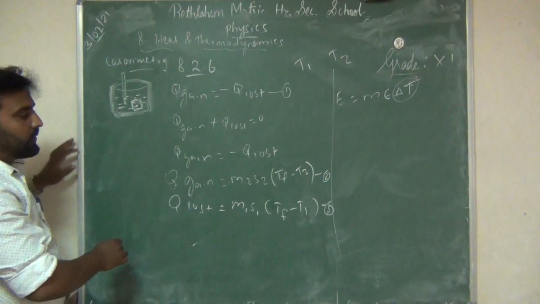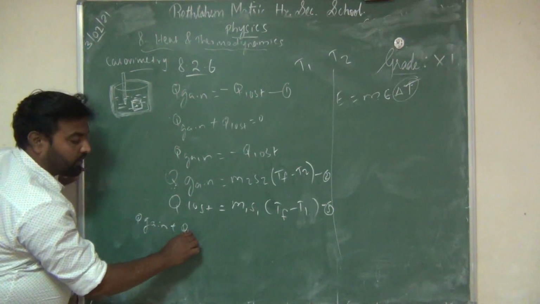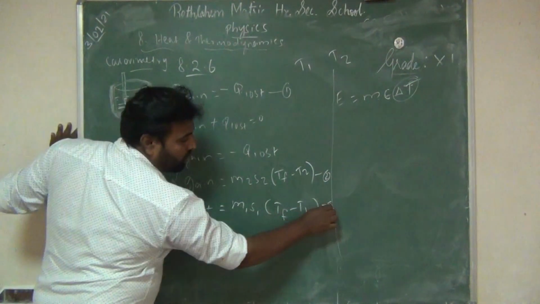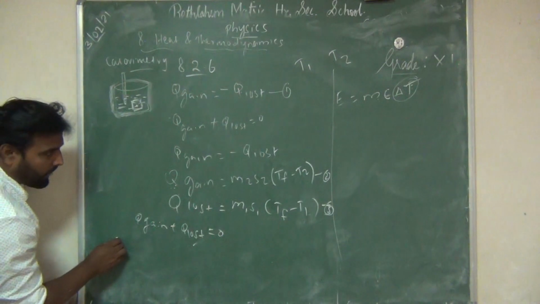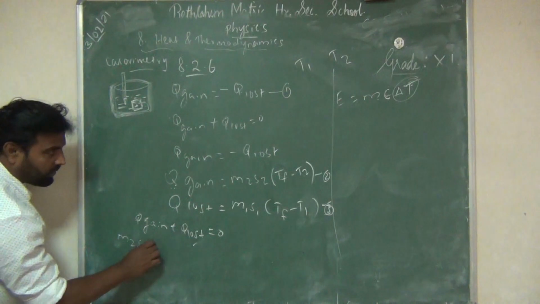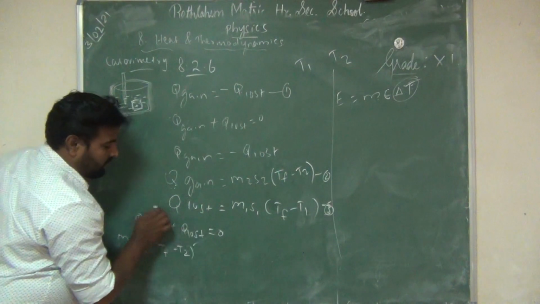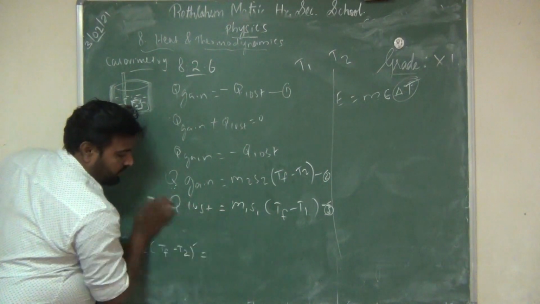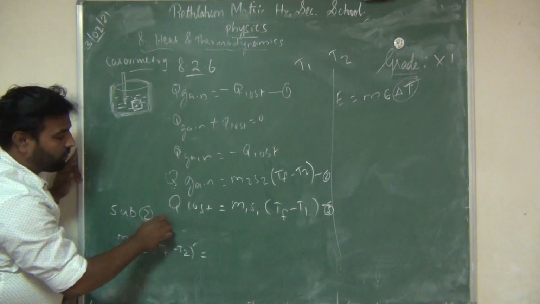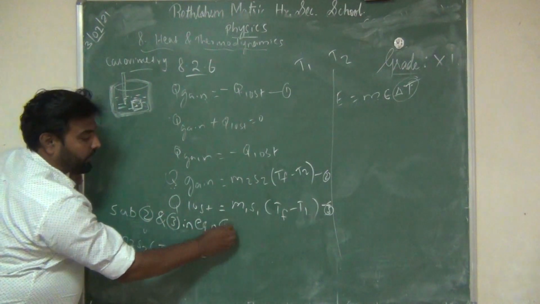Now according to this, Q gain plus Q lost is equal to 0. So what happens when we substitute equations 2 and 3 in equation 1?